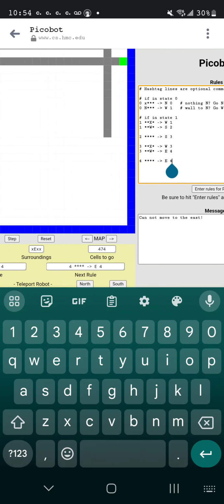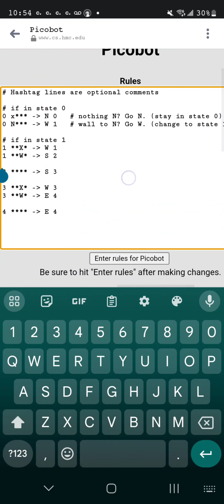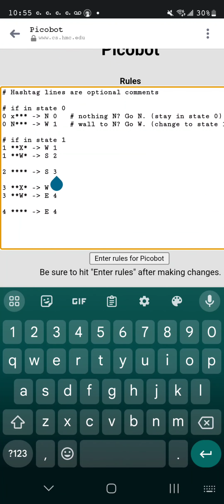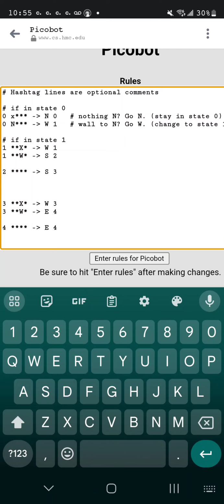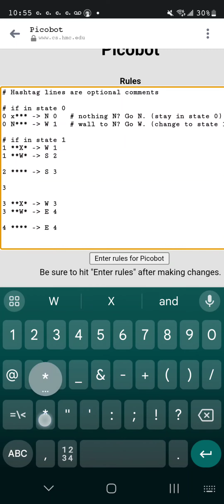So these are the instructions that we came up with. In order to get Picobot to cover the whole map, we will need to go back to the drawing board a little bit and see if we can edit some of the instructions. Let's see, just to make things a little more interesting, if we add a couple more lines. Like, let's say we wanted it to go south 3 spaces instead.